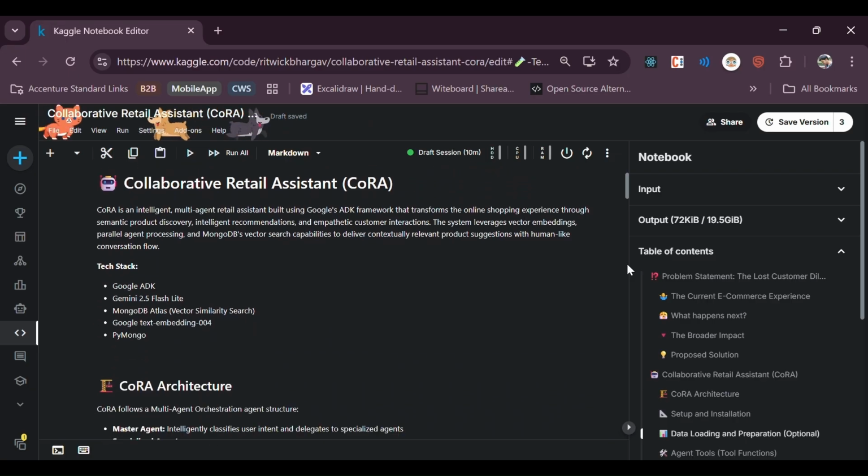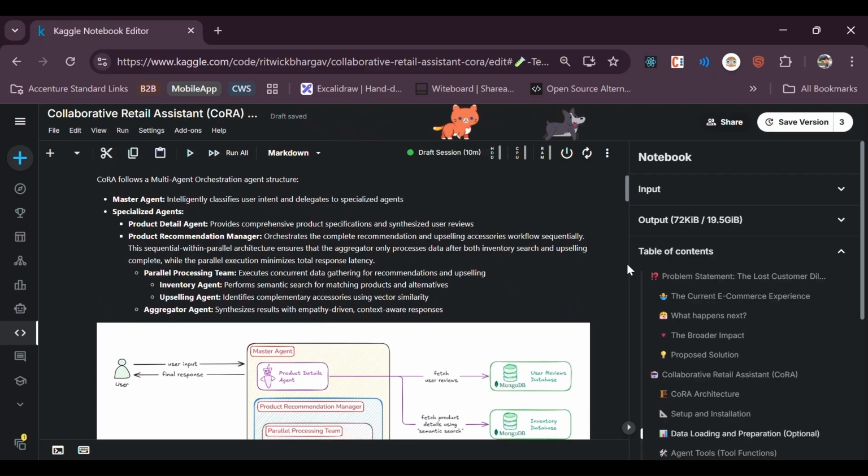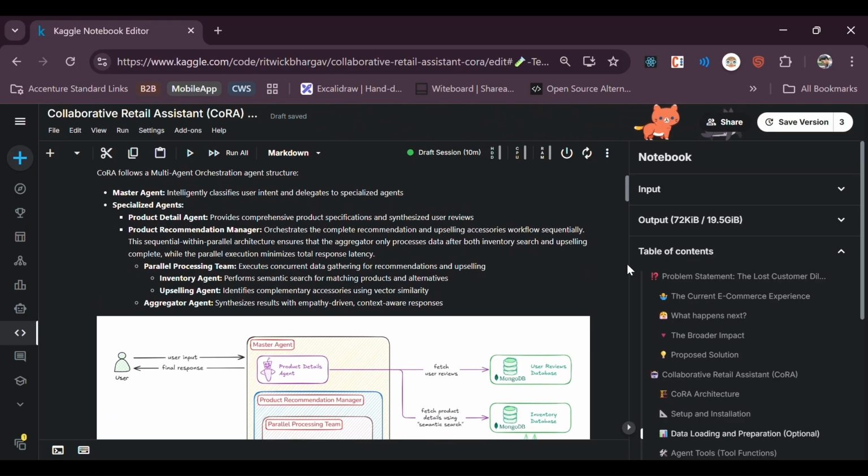So here we have explained more about the tech stack. Okay, coming to the architecture. The first one is the master agent, which classifies the user intent and delegates it to the specialized agent. Now we have a couple of specialized agents. First one being the product detail agent, which is specialized in getting the product detail. Along with that, it also gets the user reviews for that particular product, and with the help of AI, it summarizes all of that into one piece of content so that it's easier for the user to go through that content and review the product. The next one is the product recommendation manager.